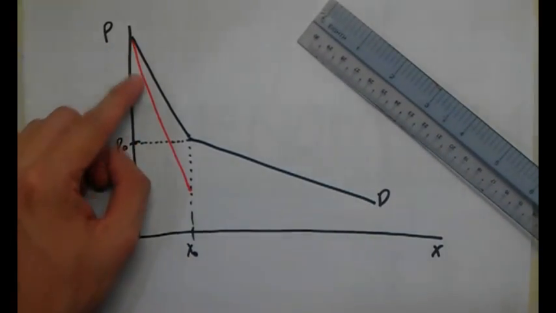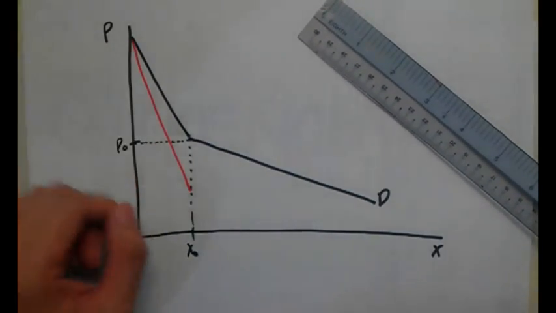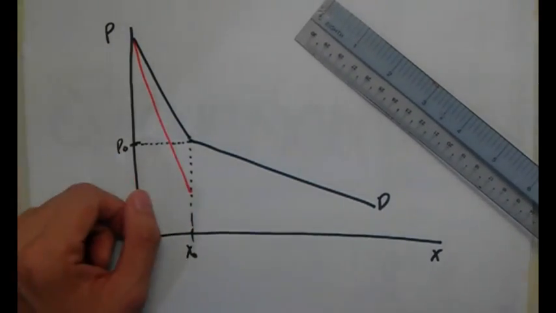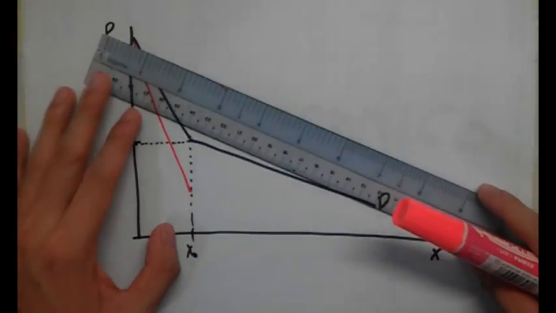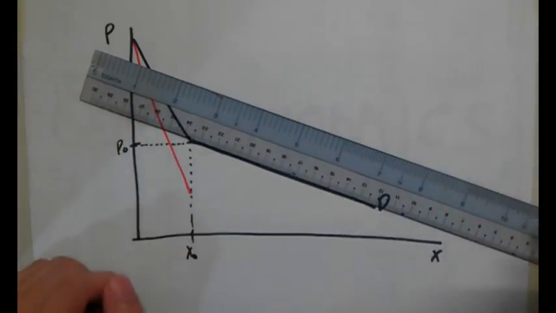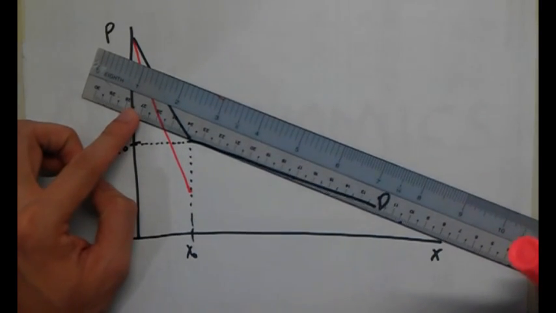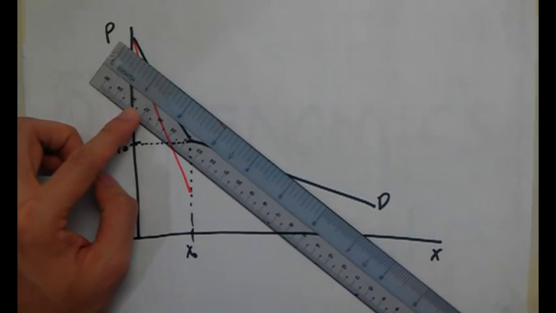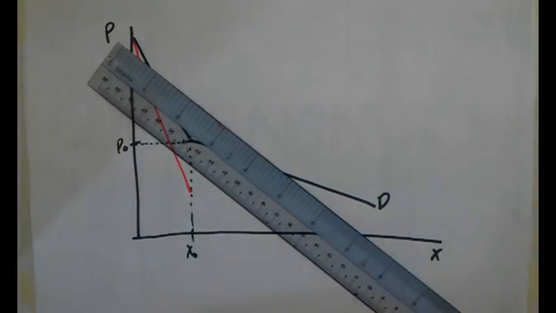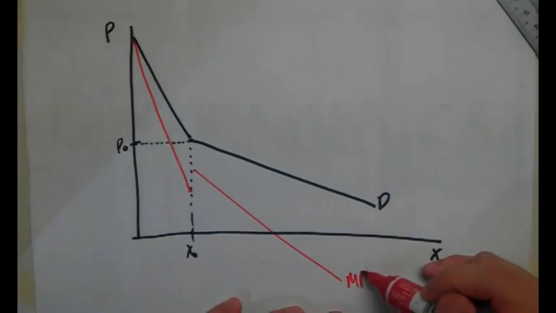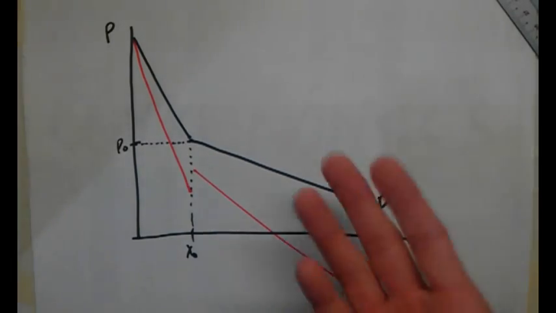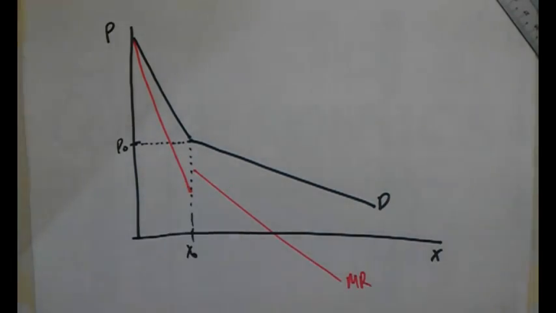You look at this marginal revenue curve. It starts from the y-axis, right? So this has to start from the y-axis as well, so it cannot start here. The y-axis is here, so we're just going to take our ruler, extend it all the way to the y-axis, and pivot along the y-axis to make sure that it is, how many times steeper? 2 times steeper. Approximately somewhere here, and then I'm going to draw my marginal revenue curve, just like that. So now we really got 2 parts already. We've got the demand curve out, and we've got the marginal revenue out.